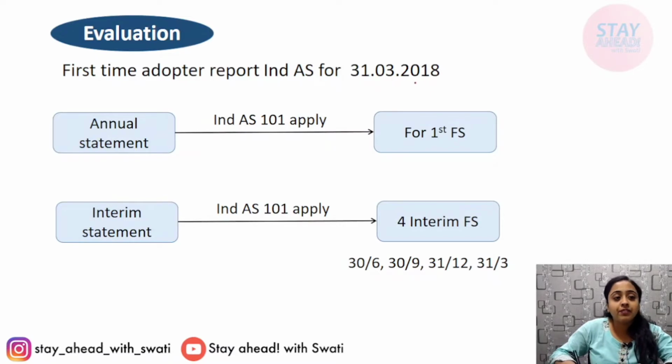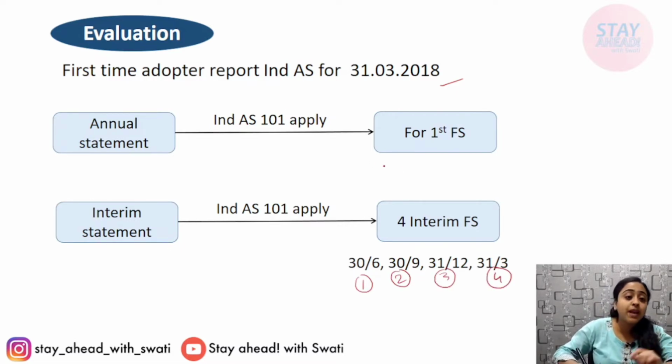For example, if we talk about 31st March 2018, this is the first financial statement. Now it might have 4 quarters, quarter 1, quarter 2, quarter 3 and quarter 4. So Ind AS will also be applicable to these 4 reportings as well.